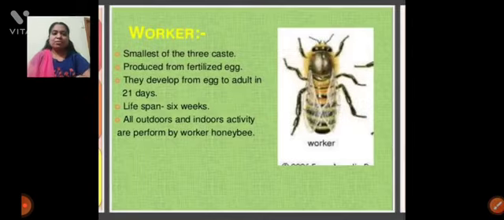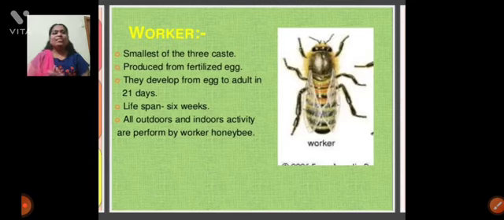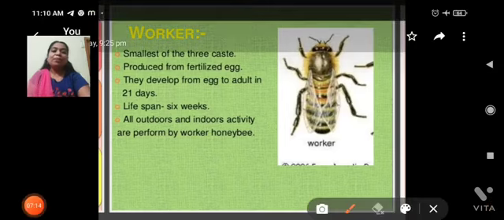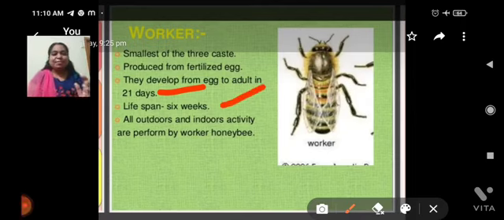Next, workers. Workers are the smallest caste in the bee colony. They are produced from fertilized eggs and develop to adults in 21 days. The lifespan of these worker bees is 6 weeks. Okay, and the worker bees have many works inside and outside.